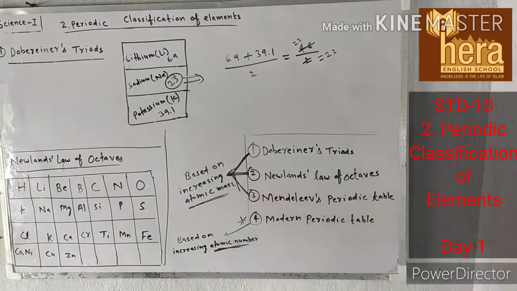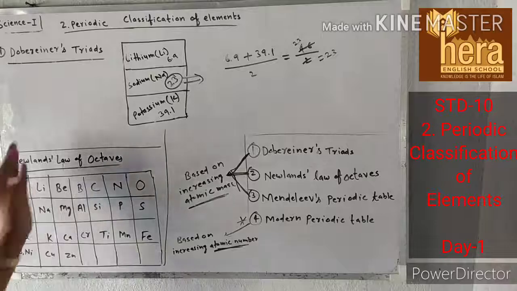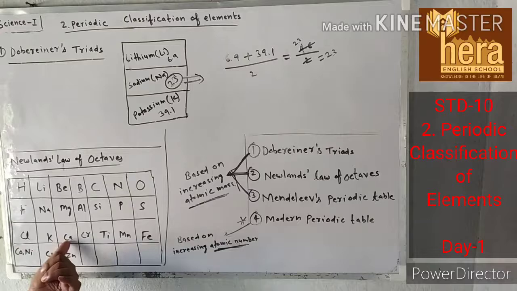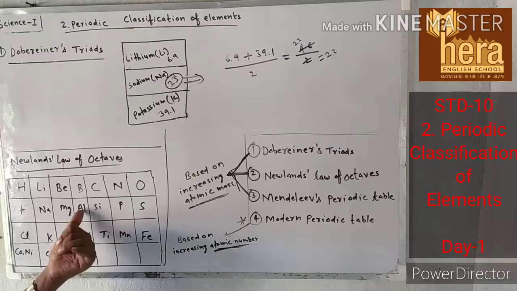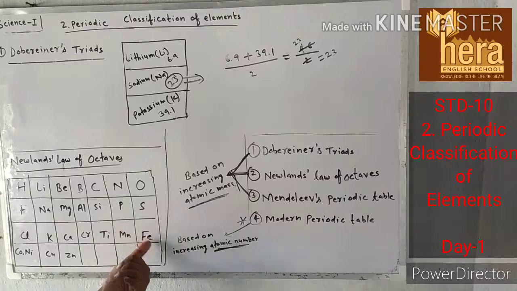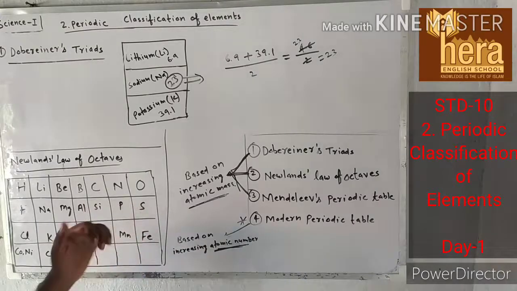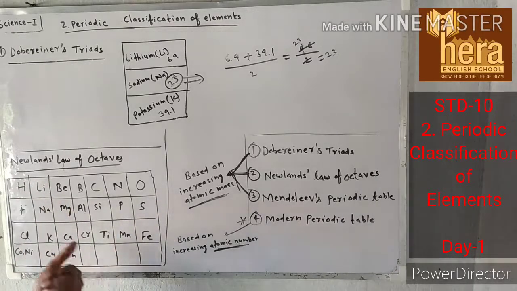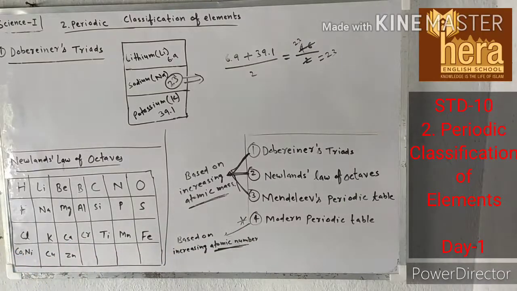The first limitation is that this law was found to be applicable only up to calcium. This law is applicable only till calcium, till here. The properties of chromium are not similar to aluminium. The properties of manganese are not similar to phosphorus. The properties of iron are not similar to sulfur. So the first limitation is that this is applicable only till calcium.